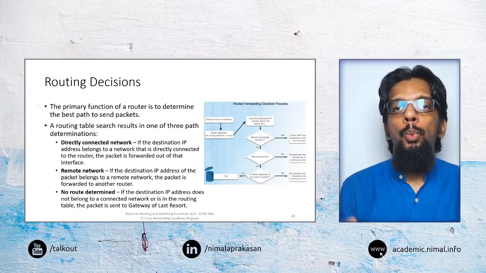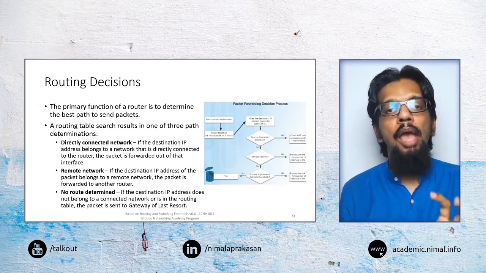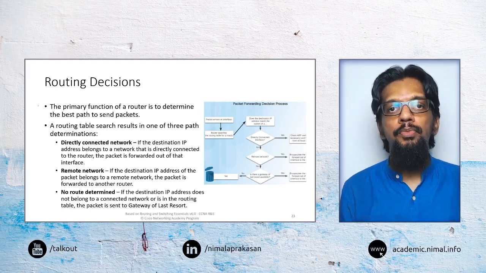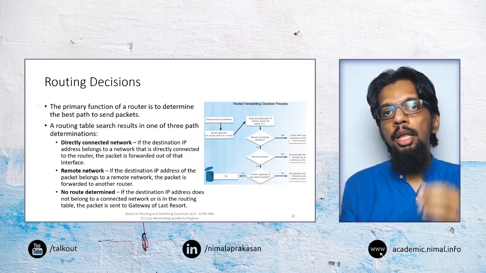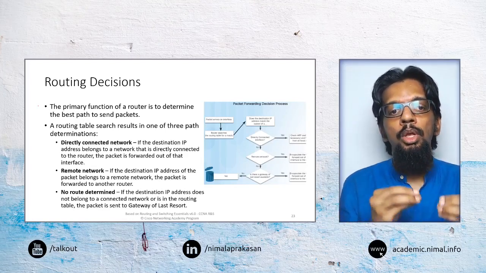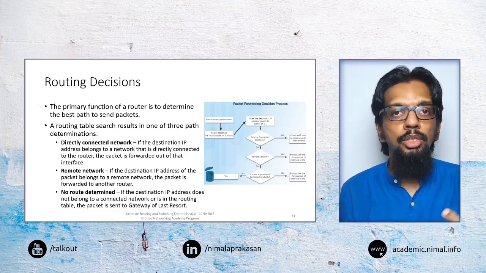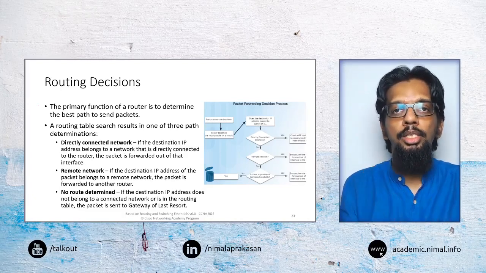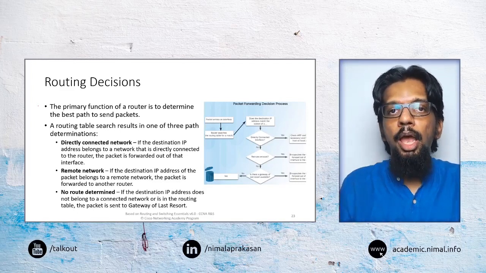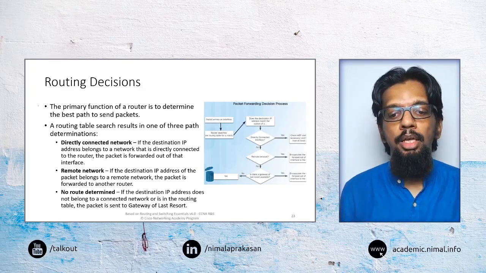Then when routers are receiving and forwarding information, they have to make some decisions when they are doing that packet switching. Either they are using different packet forwarding mechanisms, or they are doing processing. They still need to make a decision as to what to do when a packet is received. One of the first possibilities is that the destination IP address is directly connected to the same router. It is in the same network as the router. If that is the case, the router can directly forward that packet.